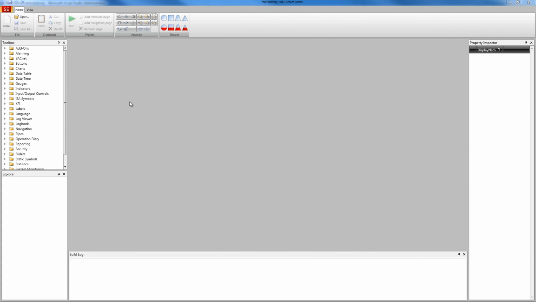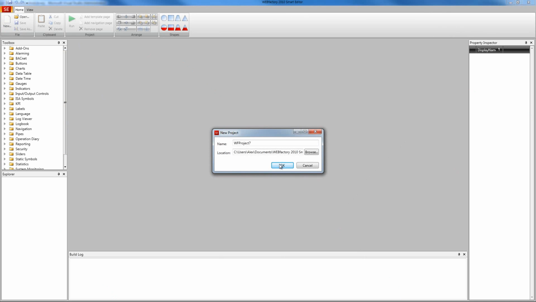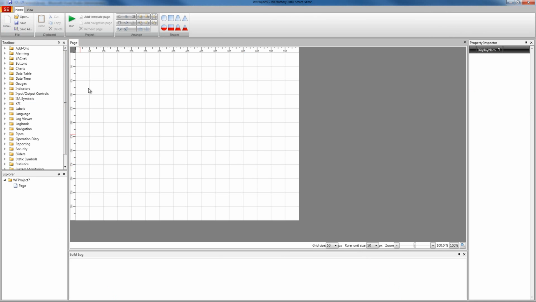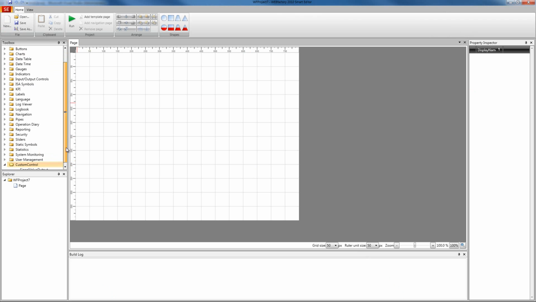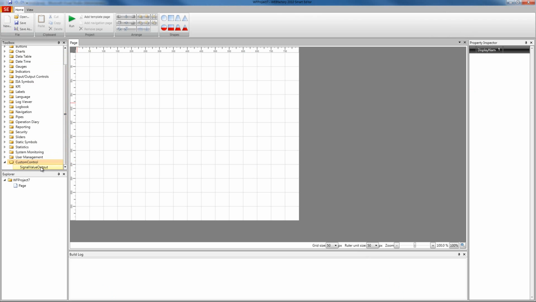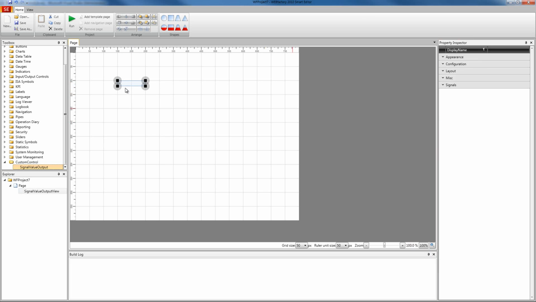Now inside Smart Editor, I'm gonna create a new project to test our control, and if we scroll the toolbox right to the bottom, we're gonna see our custom control category, and inside our custom control category, the signal value output control. Well, this is the control we have been working on in the last 4 video tutorials. So it's time to see what our Smart Editor Custom Control can do.